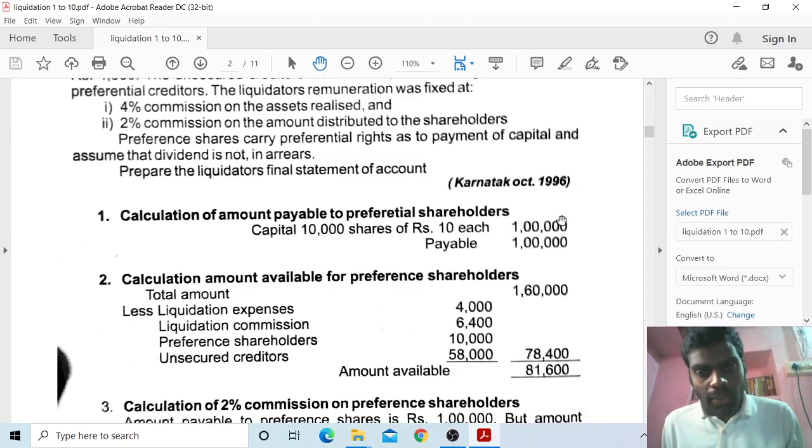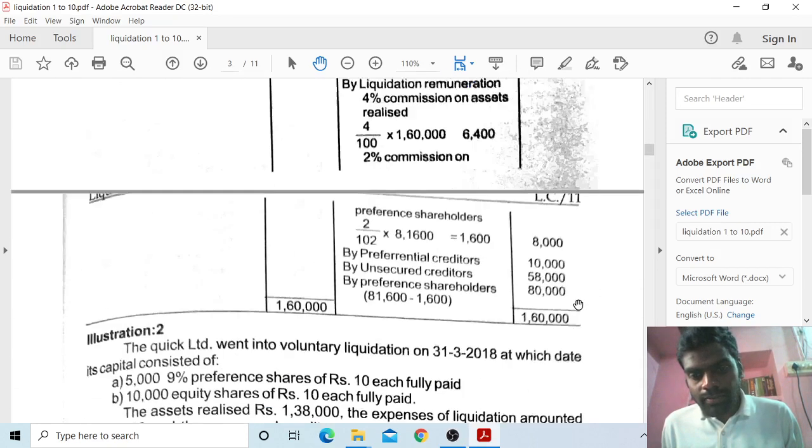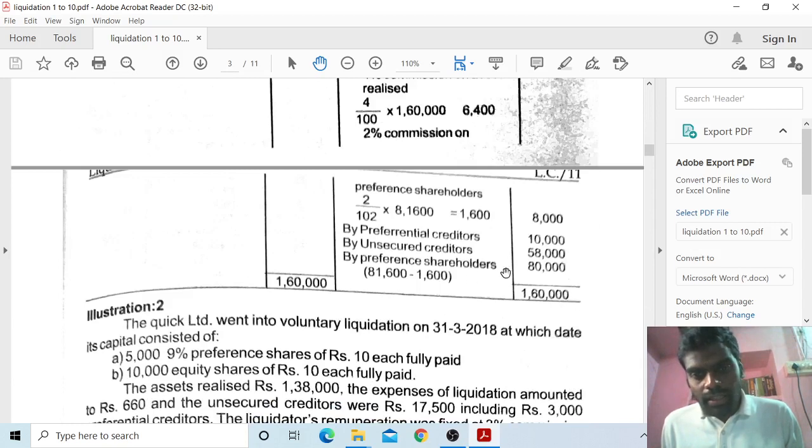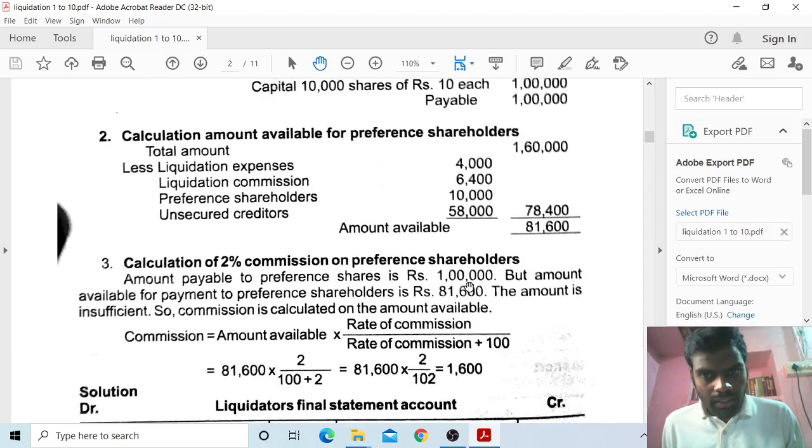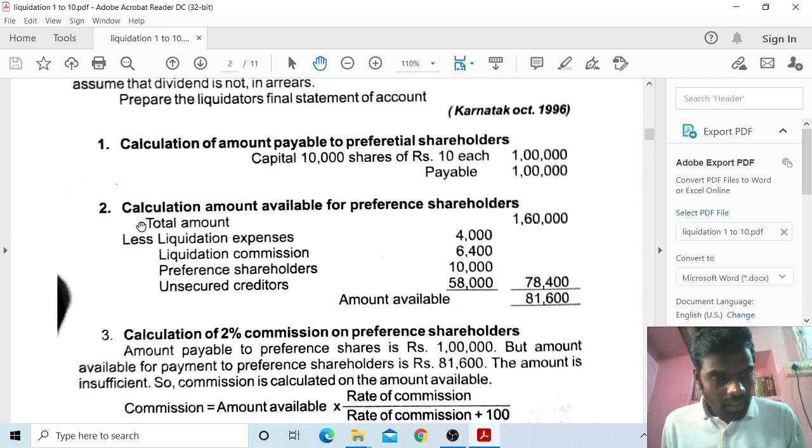So 1 lakh is payable, but the available balance is 81,600 only. Calculation of amount available for preference shareholders: total amount 1,60,000 less liquidation expenses 4,000, liquidator's commission 6,400, preferential creditors 10,000, unsecured creditors 58,000, total 78,400, leaving the remaining balance 81,600 as the amount available.